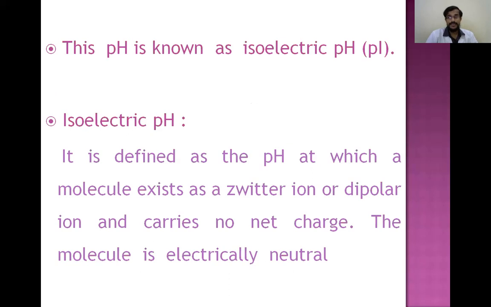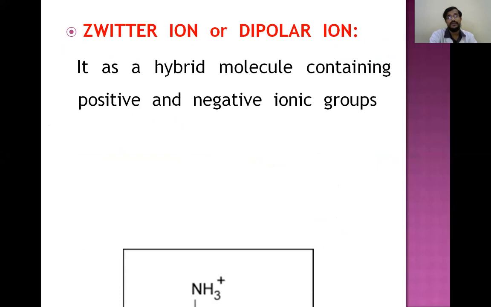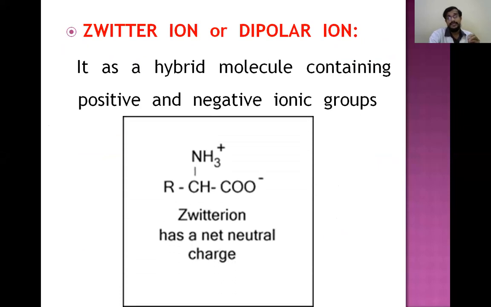So this is a pH at which an amino acid will be having both negative and positive charge, but the net charge is neutral. So that's why it is electrically neutral. The isoelectric pH is specific for different amino acids. So it exists as zwitterion or dipolar ion.